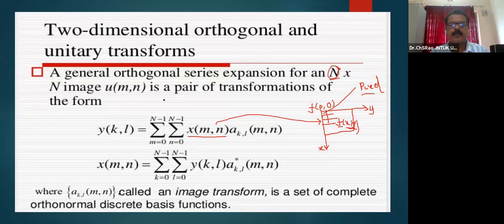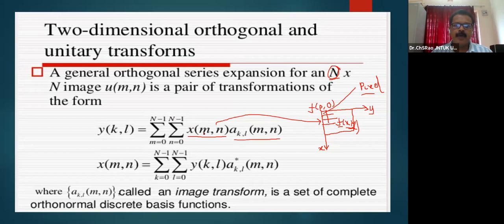If the 2-dimensional transformation is applied to x of m, n, which is an image, then Y of k, l is obtained, and A of k, l, m comma n is the kernel. Here I am interested in representing a 2-dimensional function as an orthogonal and unitary transform.